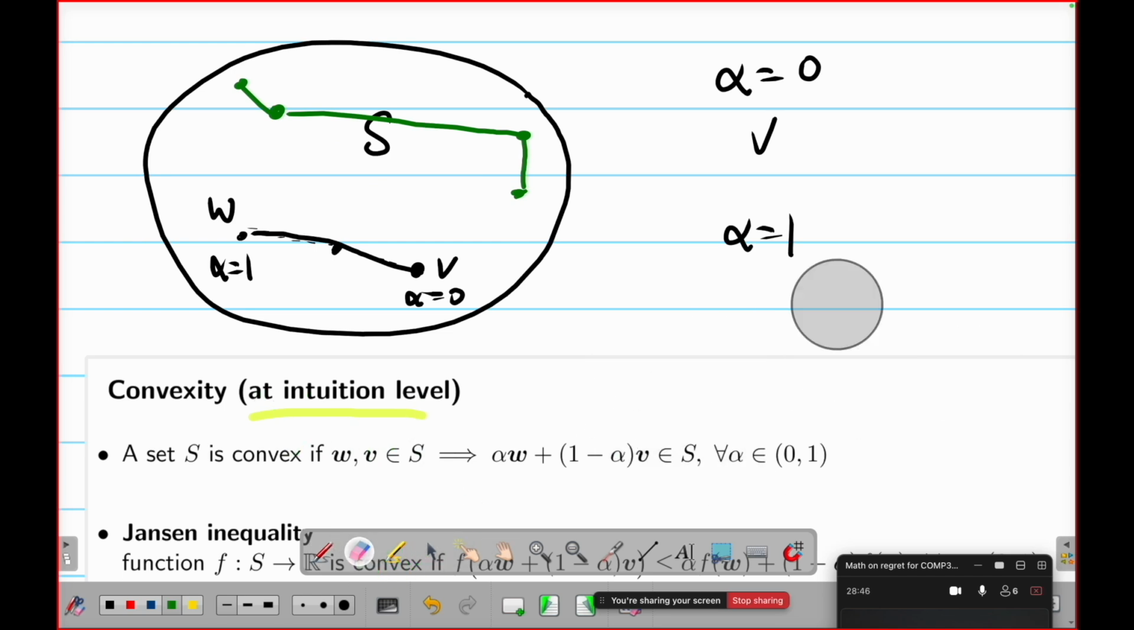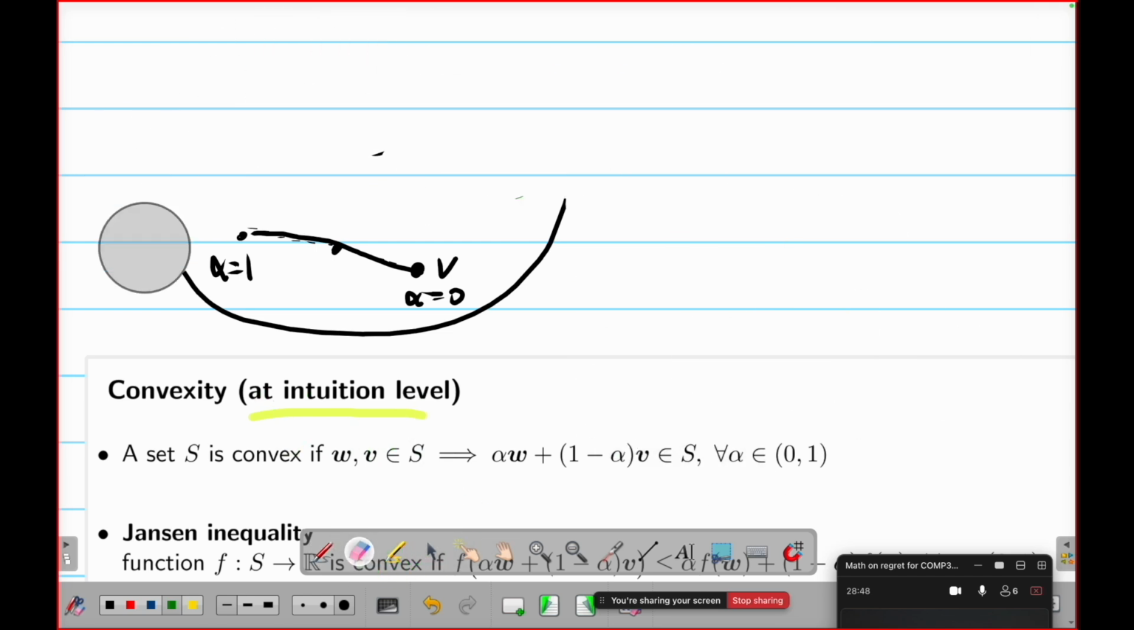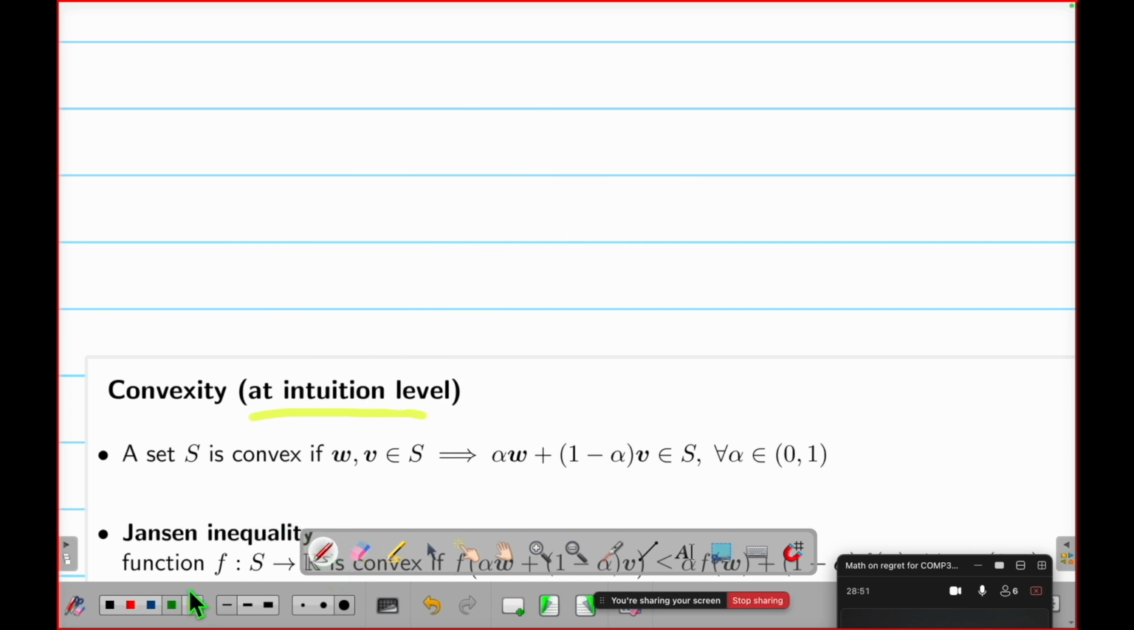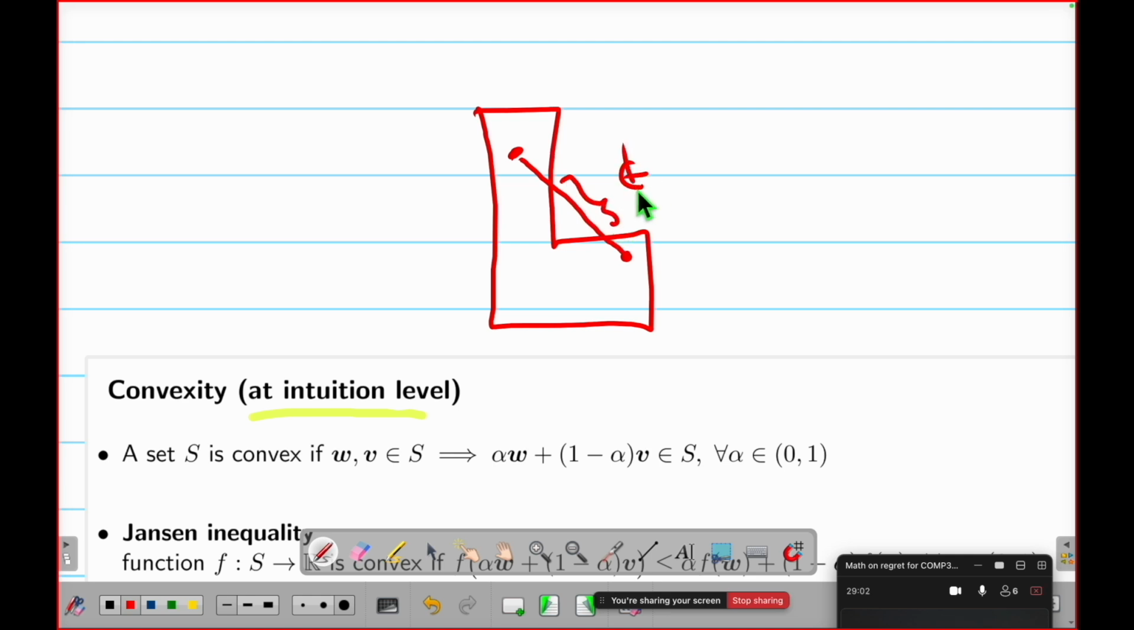Then what is a non-convex set? Well, this sentence is false. For example, this L shape is not convex. Why? Because if I have a point here and a point here, this line I draw between them, this part is not inside the L shape.